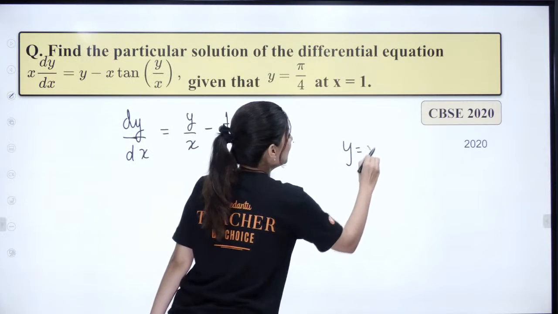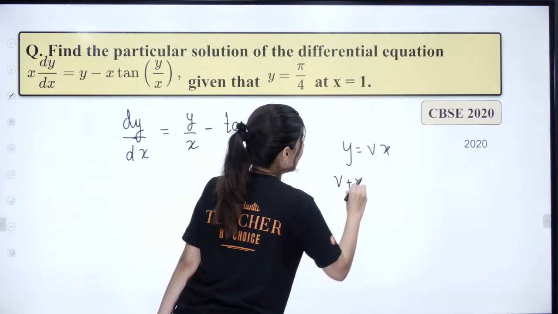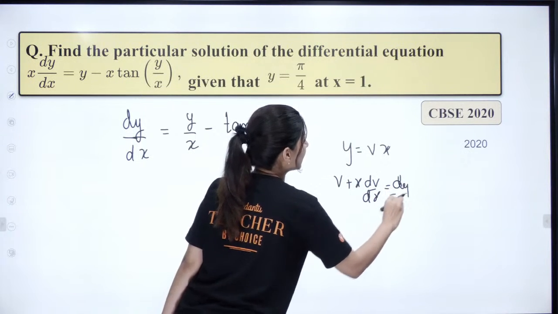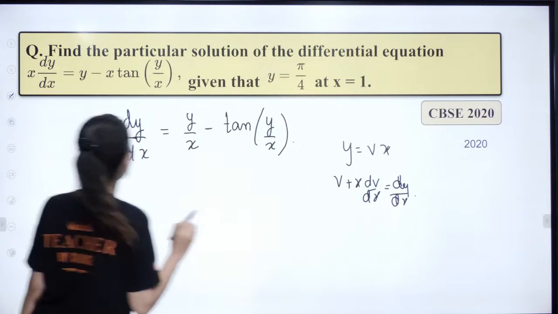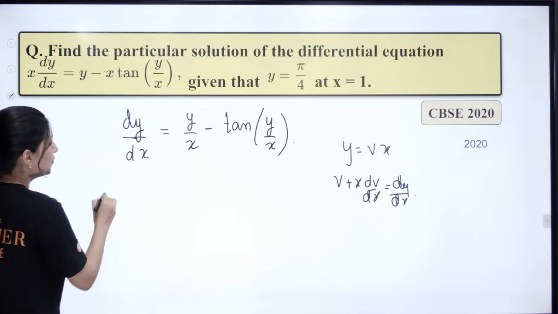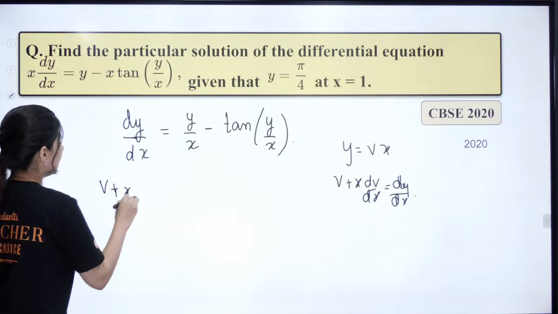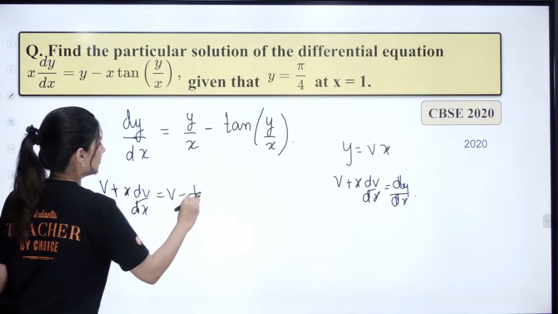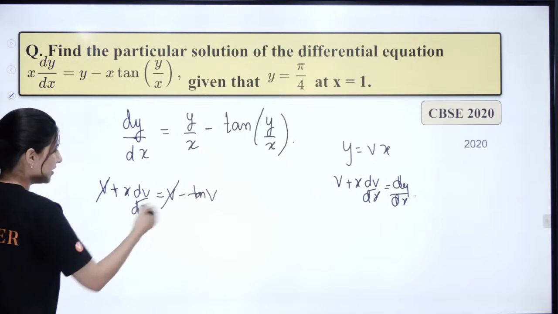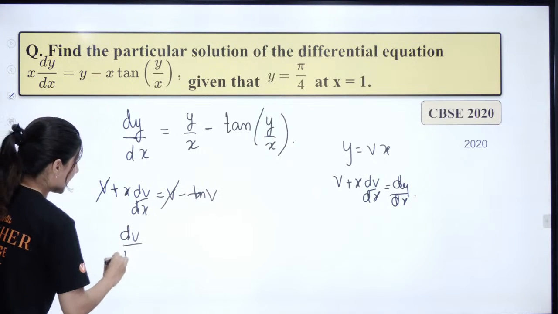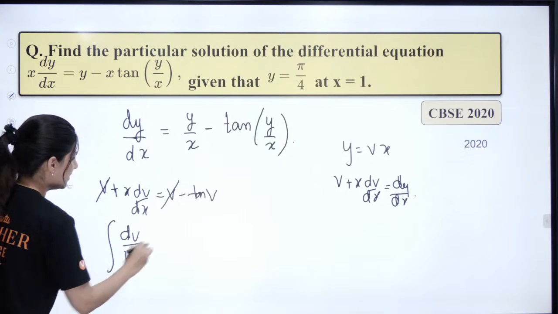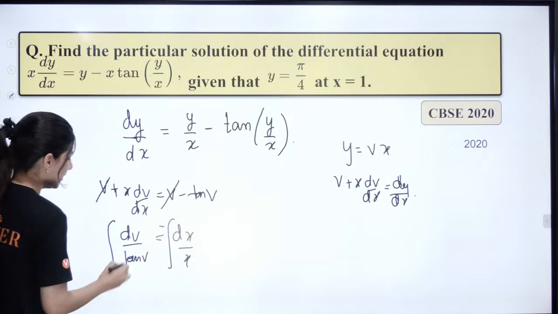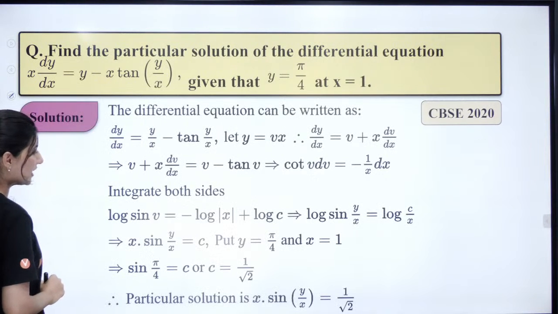Put y equals Vx. Then dy by dx is V plus x dv by dx. So V plus x dv by dx equals V minus tan V. V gets cancelled, so dV upon tan V integral equals negative dx upon x. So this is cot V integration.